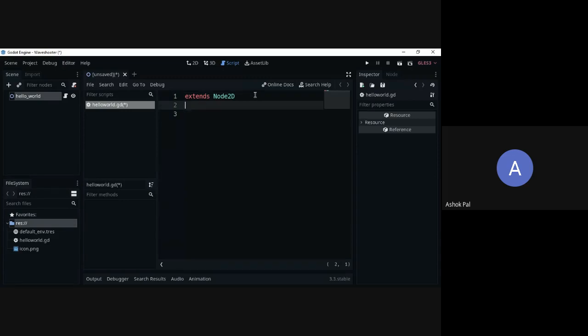We will write the print hello world statement. So basic. Just create a function. To create a function, write func. Then _physics_process. What is the meaning of physics process? The code in the Godot engine runs per physics process frame. What is a physics process frame? For example, if your code is moving something up and down, that is one physics process. When your code runs once, one physics process is completed, and how many are completed in 60 seconds depends upon how much code you have written.